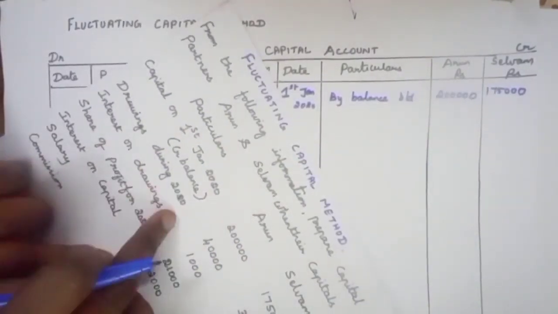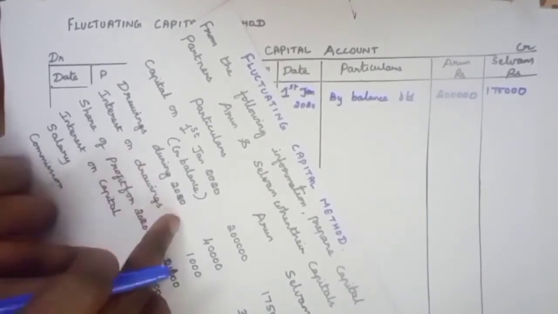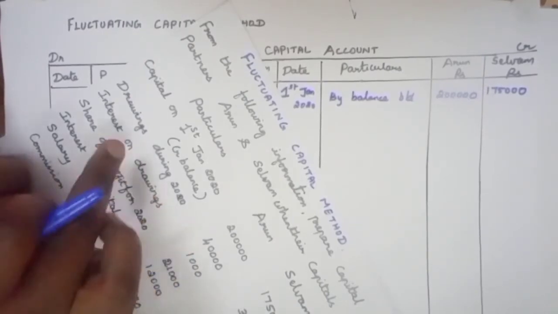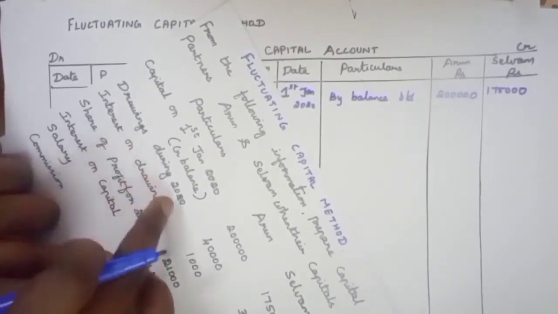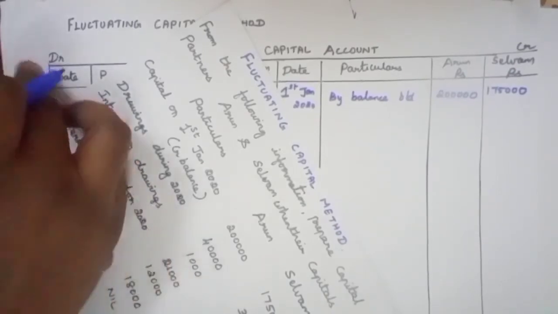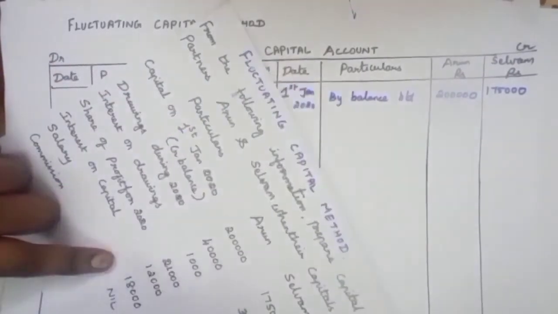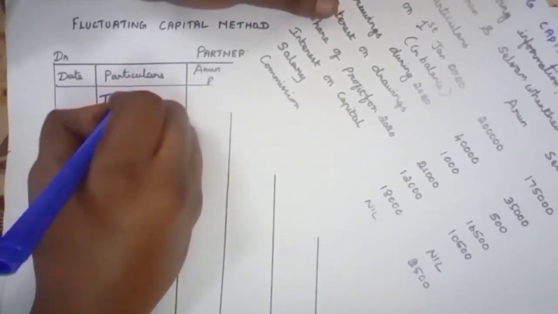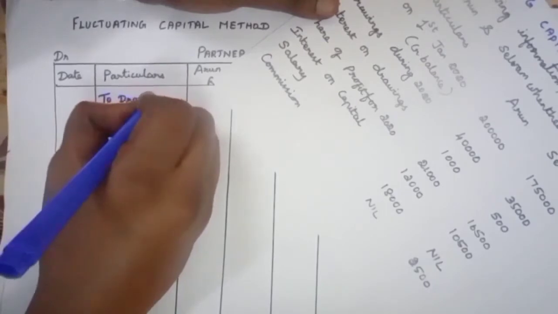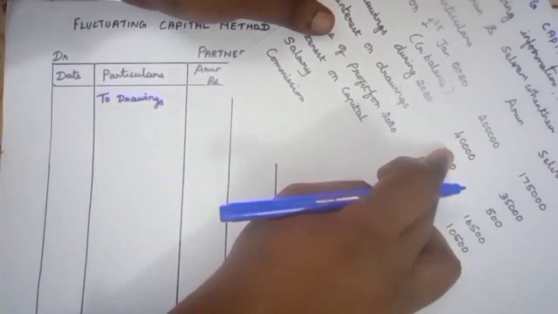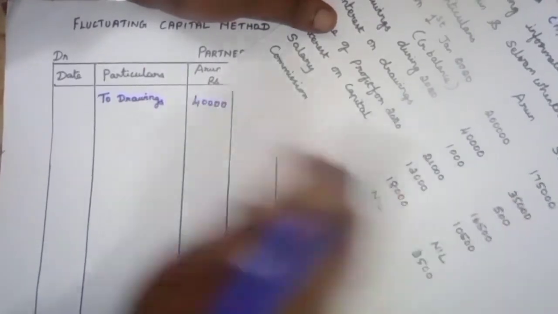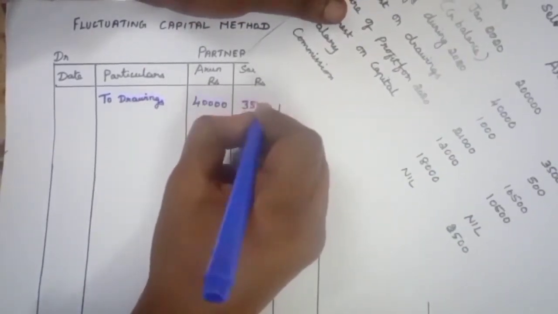Drawings made during the year 2020. Drawings is expenses for the partner and it will decrease the partner's capital account. So we have to show the amount of drawings on the debit side of the partner's capital account. Drawings: 40,000 for Arun, 35,000 for Selvam.